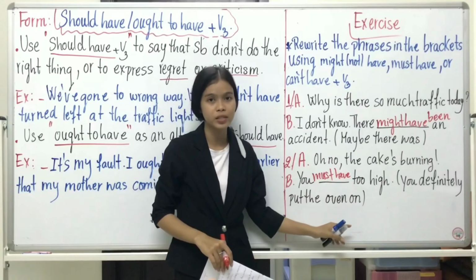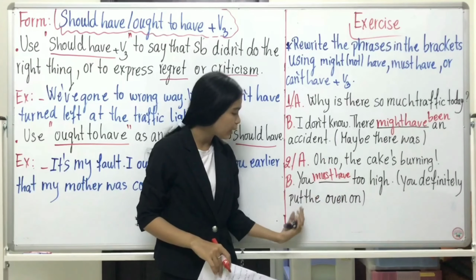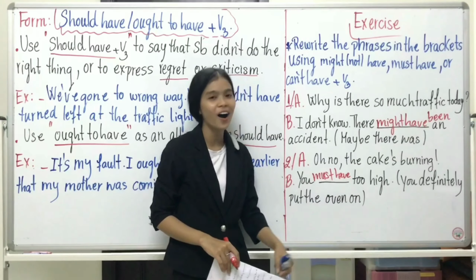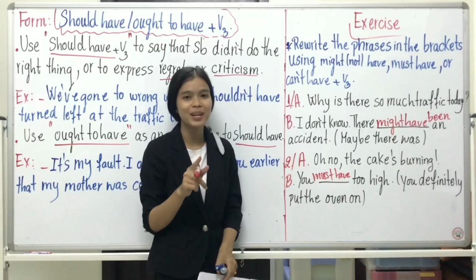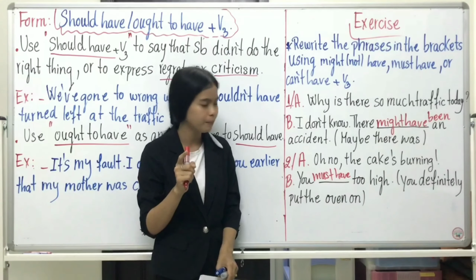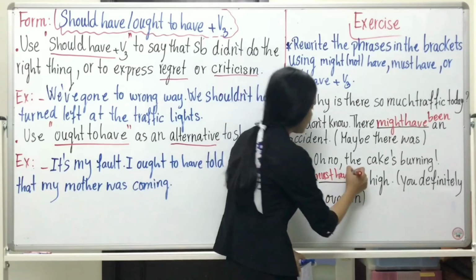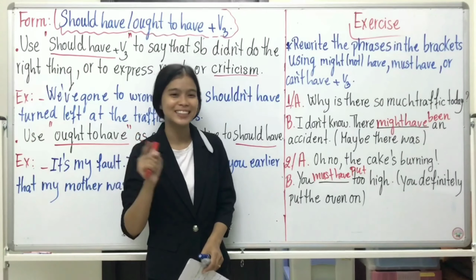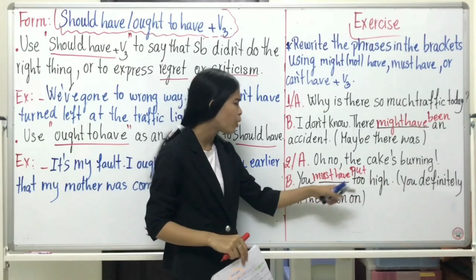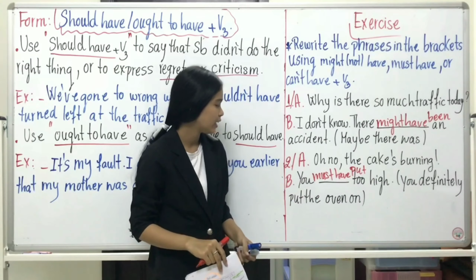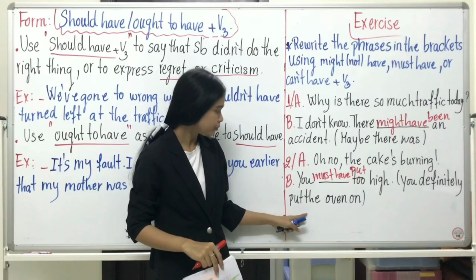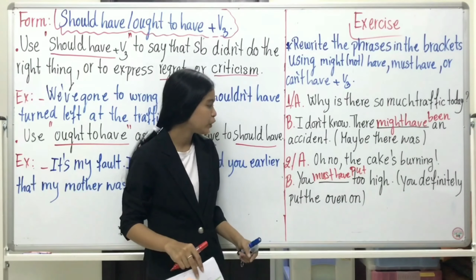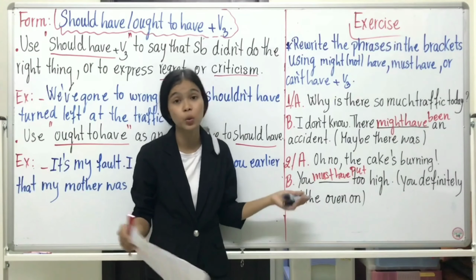Read the bracket again. You definitely put the oven on. So verb 3 of put is probably put. So put. Okay. So you must have put the oven too high.